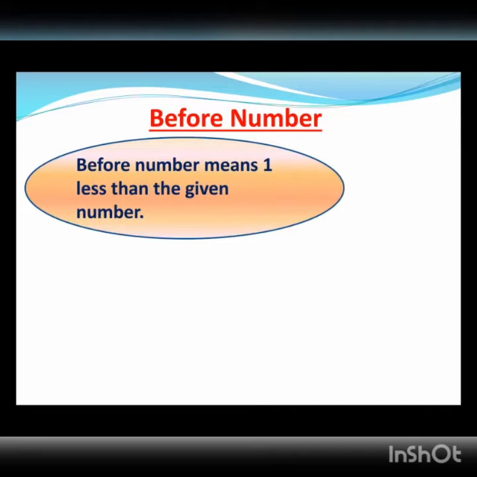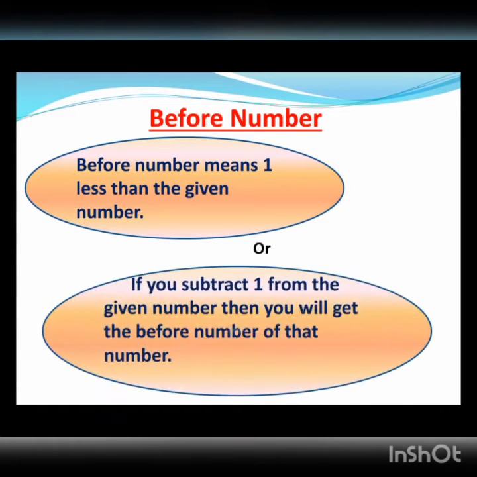Before number means one less than the given number, or if you subtract 1 from the given number, then you will get the before number of that number. बिफोर नंबर का मतलब होता है जो नंबर दिया है उससे एक कम, मतलब उस नंबर के पहले आने वाला नंबर. सो बिफोर नंबर ऑफ 9 इज 8 बिकॉज 8 9 से पहले आता है.